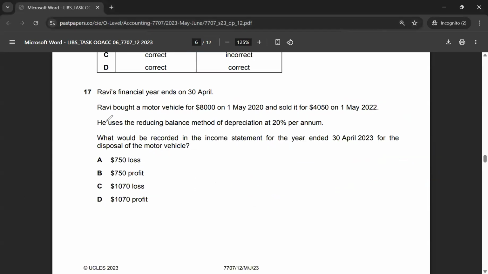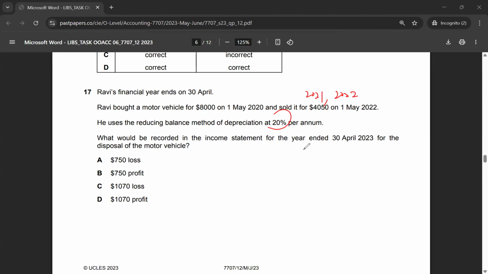Right, so let's move on to multiple choice 17. Ravi's financial year ends on 30th April. Ravi bought a motor vehicle for $8,000 on 1st May 2020 and sold it for $4,050 on 1st May 2022. So we would have depreciation for 2021 and 2022, for 2 years. He uses the reducing balance method, which has a rate of 20%.